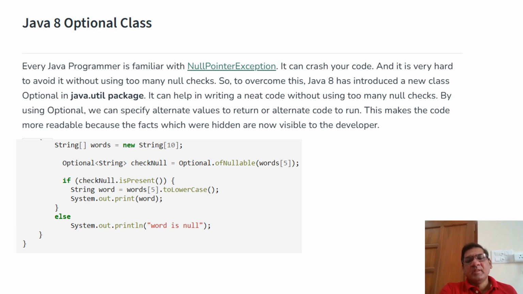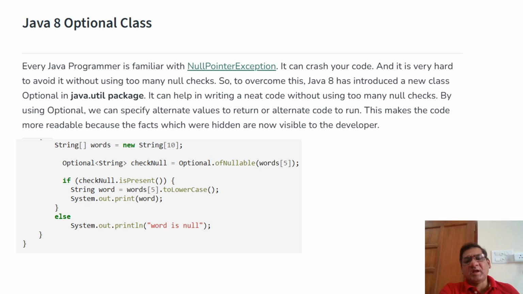With the help of the Optional class, on the screen you can see I just created a words array of strings. Then I'm creating one statement, the Optional ofNullable, invoking the ofNullable method from the Optional class and passing one argument.